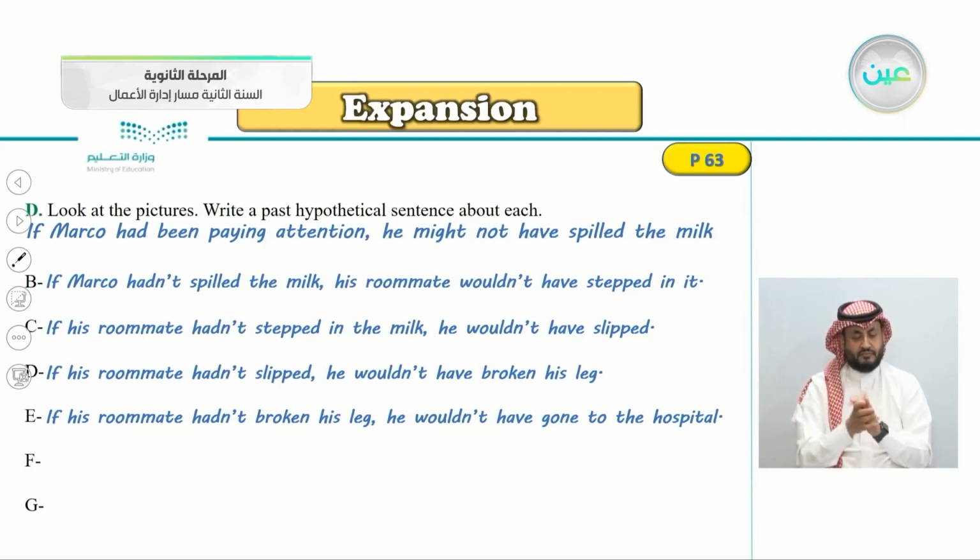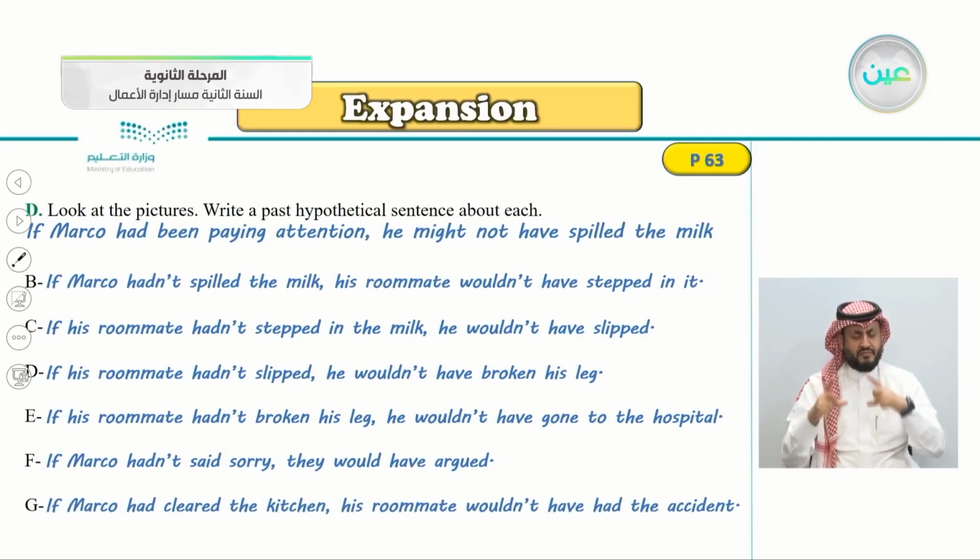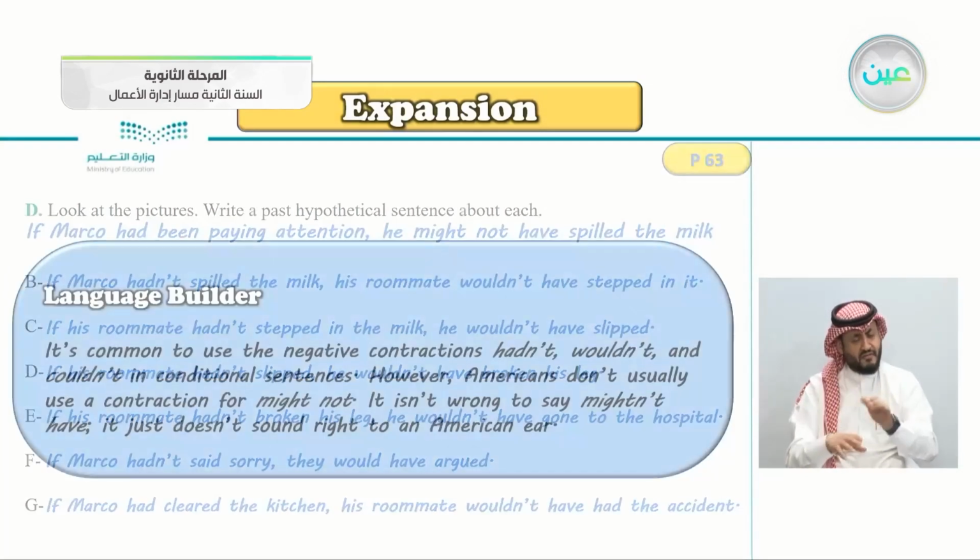Picture number F. Yes, if Marco hadn't said sorry, they would have argued. But you can see in the picture that they are not arguing because Marco apologized. If Marco hadn't said sorry, they would have argued. And the last picture, very good. If Marco had cleared the kitchen, his roommate wouldn't have had the accident.